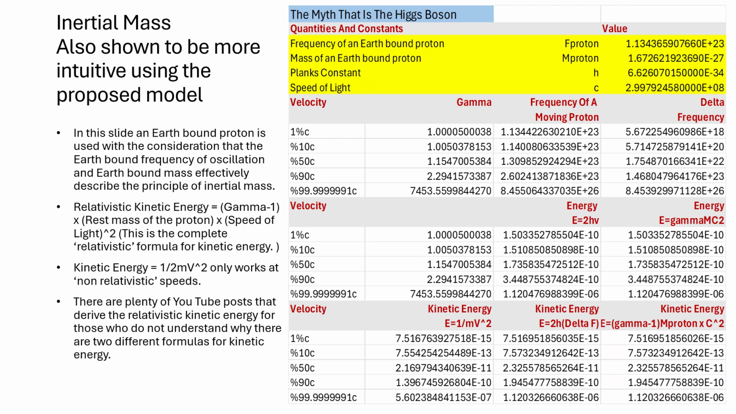Inertial mass is also shown to be more intuitive using the proposed model. In this slide, an earthbound proton with an earthbound mass adequately shows the principle of inertial mass. For those that are not aware, at relativistic speeds, the formula for kinetic energy at high velocities must be used. Kinetic energy is equal to Lorentz factor, also referred to as gamma factor, minus 1, times the rest mass of the proton times the speed of light squared. The usual formula for kinetic energy, E is equal to half mv squared, is shown to be adequate at very low velocities only.